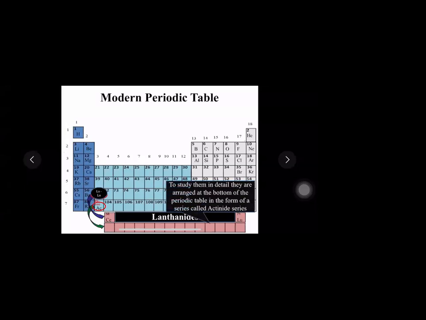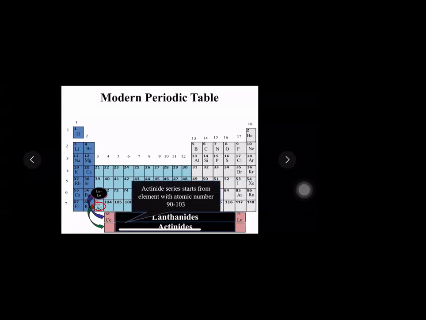Again, to study them in detail, they are arranged at the bottom of the periodic table in the form of the series called the actinide series. Why the word actinide? Correct, because they behave like actinium, so they are called the actinide series. The actinide series starts from atomic number 90 and goes to 103.